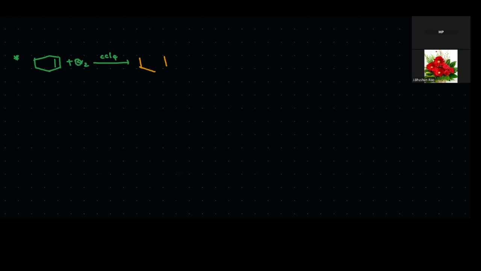Now, this product we can write like this. That means what? It is a trans product. Two bromine atoms are attached on the opposite side. It is a trans product. Okay. Next, one more example.